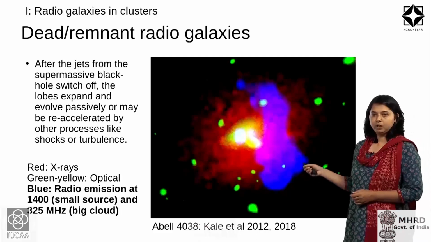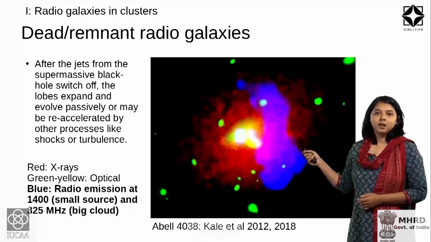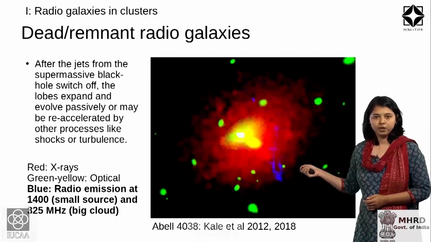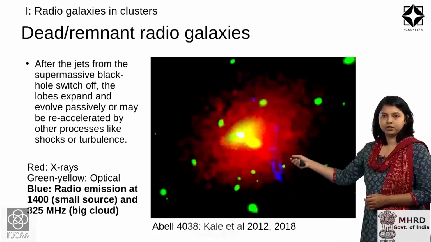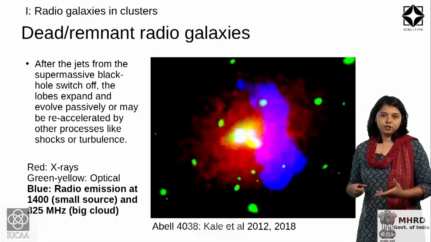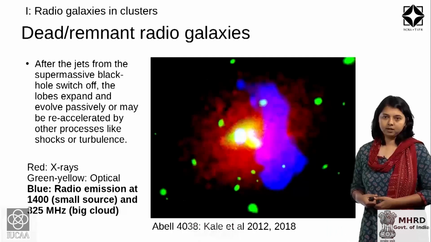What is peculiar about this source is that it is a dead radio galaxy. What you see at 1.4 gigahertz, or 1400 megahertz, is this tiny little filamentary structure, which is bright enough to be detected at 1400 megahertz.